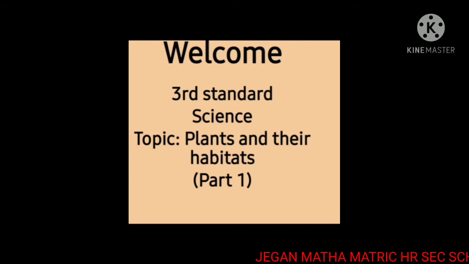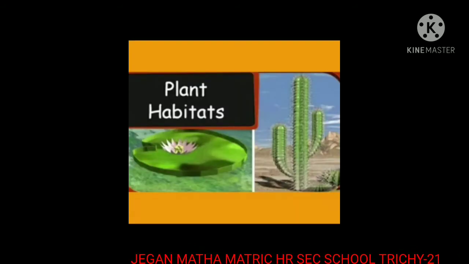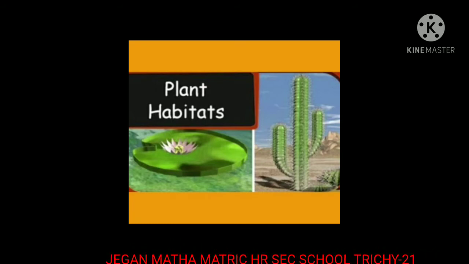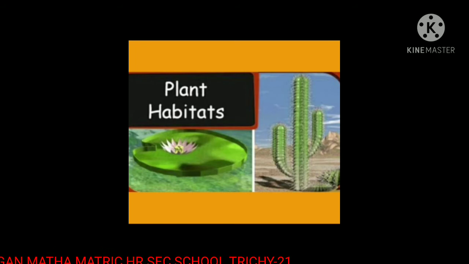What is a habitat? The area or the natural environment in which an organism or population normally lives is called its habitat. We have seen that animals, plants, birds, and insects survive because they adapt to their surroundings. In this session, we are going to learn about plants' habitat. The plants are classified as terrestrial, which refers to the plants that live on land, and aquatic, the plants which live in water.